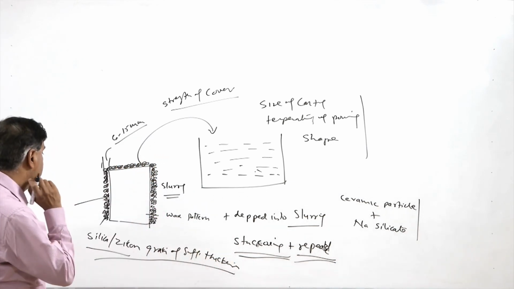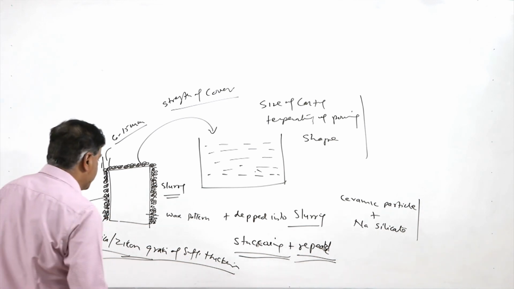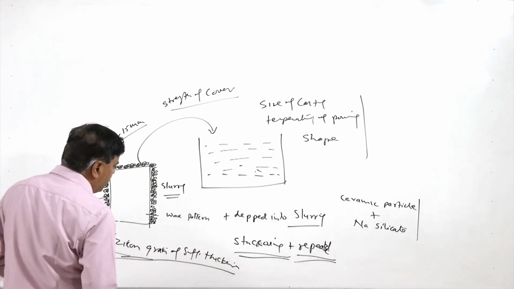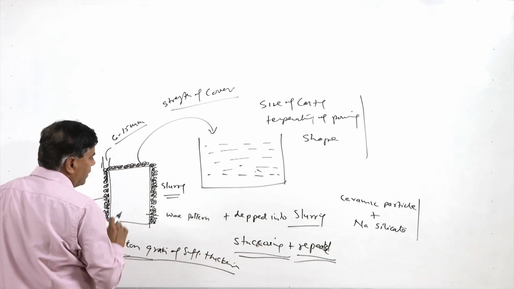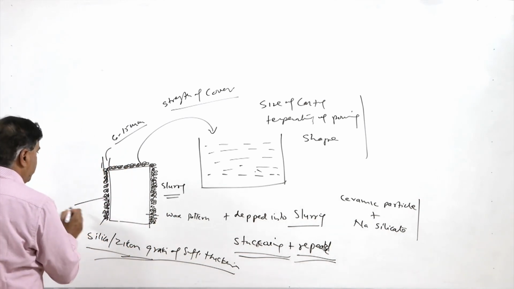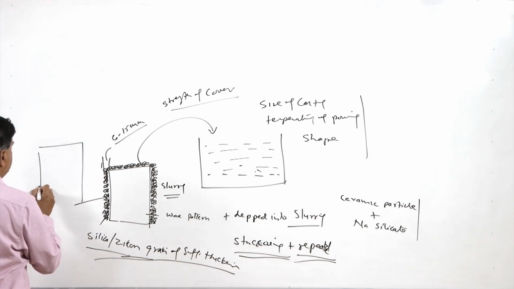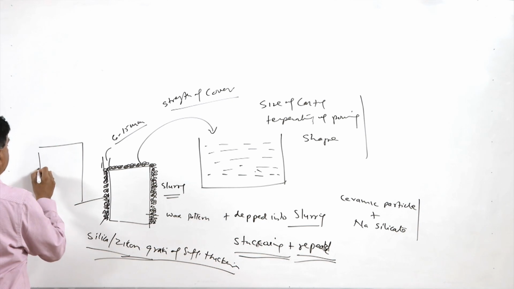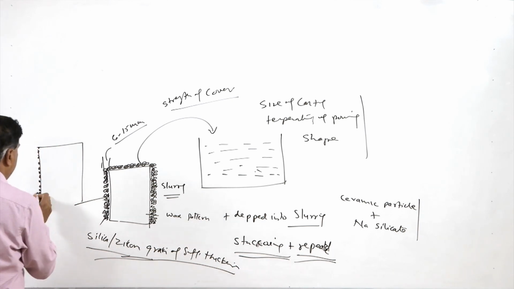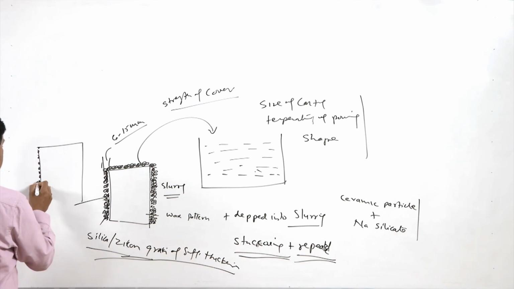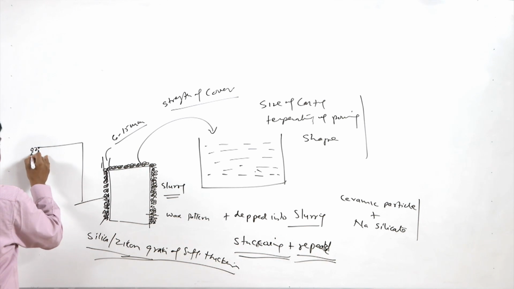There is one more thing. Once the sufficient thickness has been applied, we need to take out the wax pattern. But when stuccoing is done repeatedly, initially over the wax pattern fine size silica or zircon sand grains are applied, and then gradually increasing grain sizes are applied.